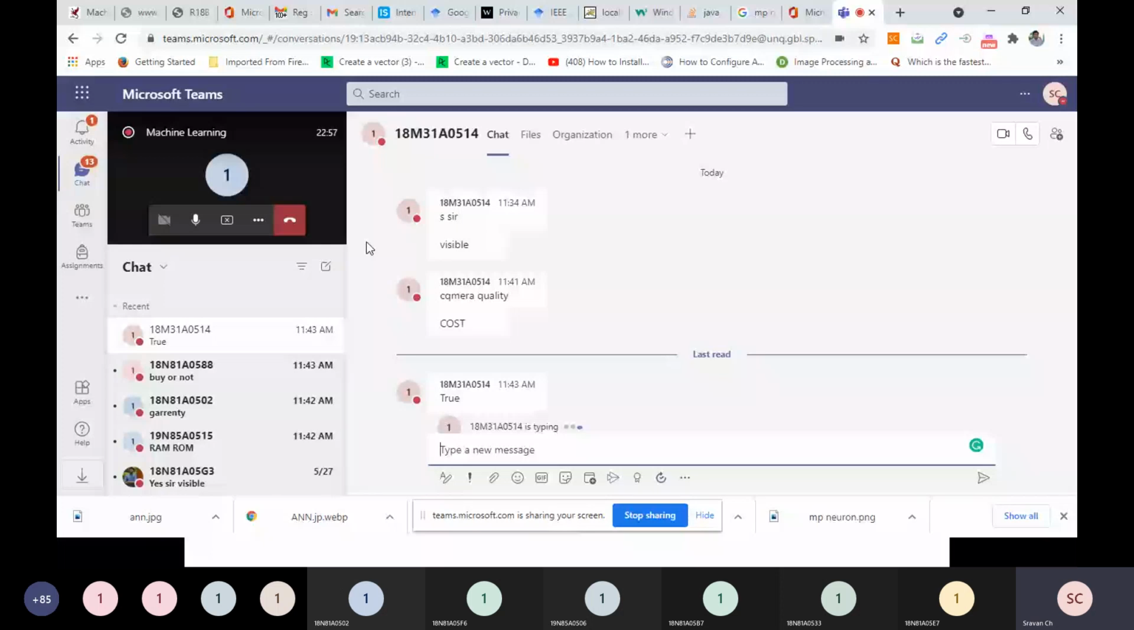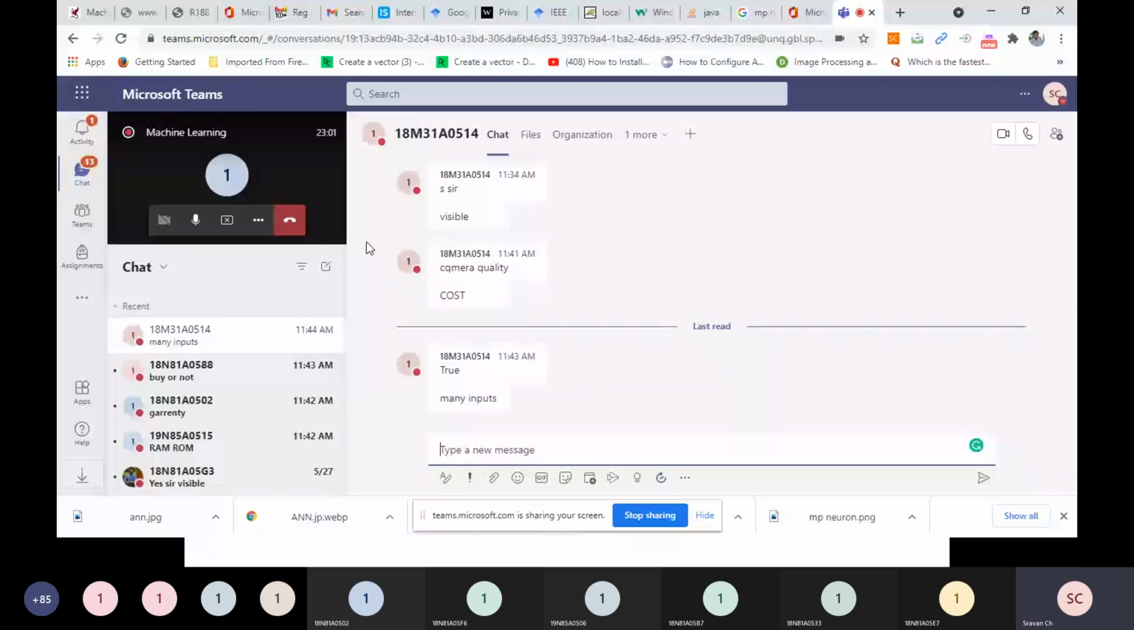Now, based on those inputs, my brain automatically does some calculations. Okay, the camera is 13 megapixel, I don't like 13, it should be beyond that. So what our brain does is, it takes all these inputs and applies some function. It is trying to come up with a decision. Your brain says whether to buy this product or not.